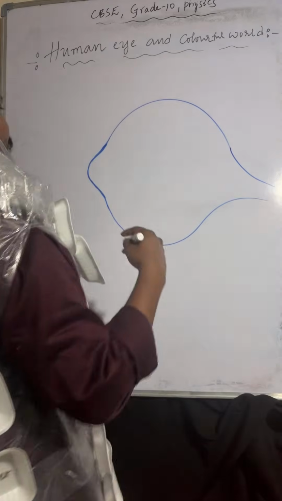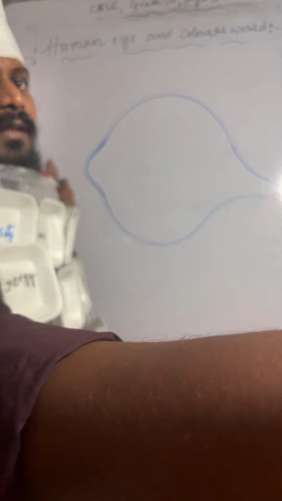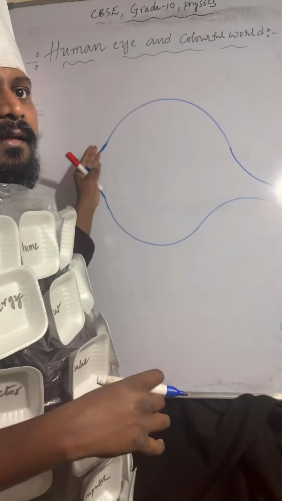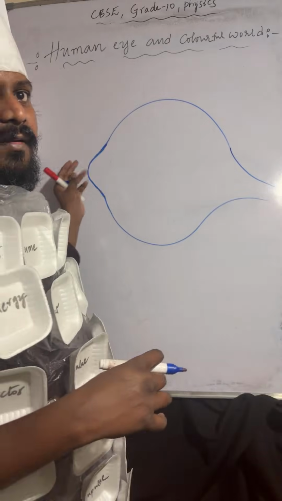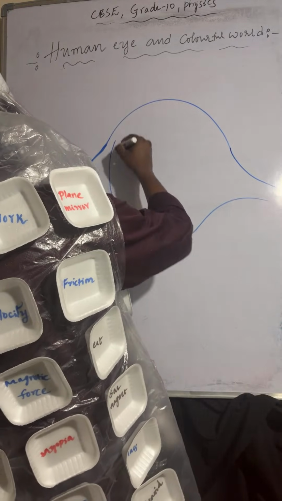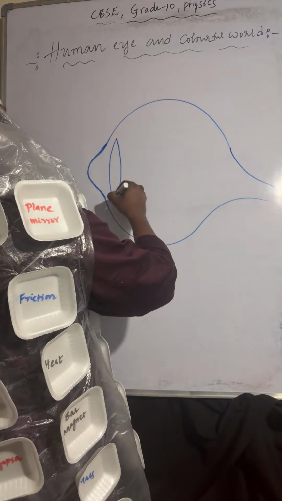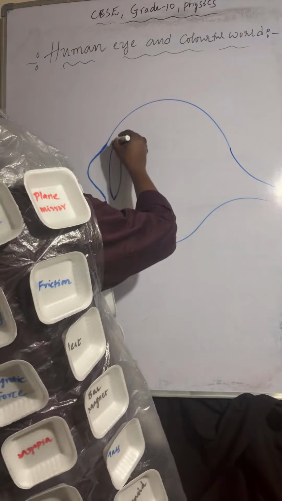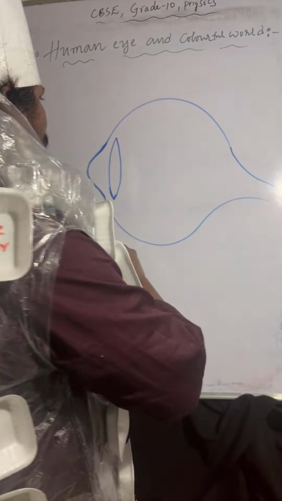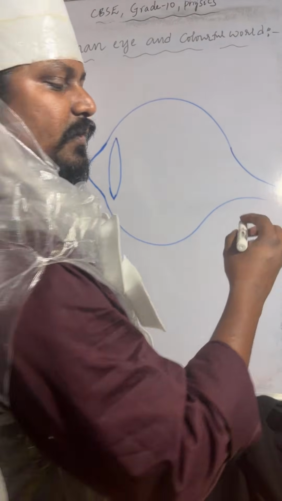So this is the cornea. Now I'm drawing the iris. Whenever light rays fall on it, you can observe.